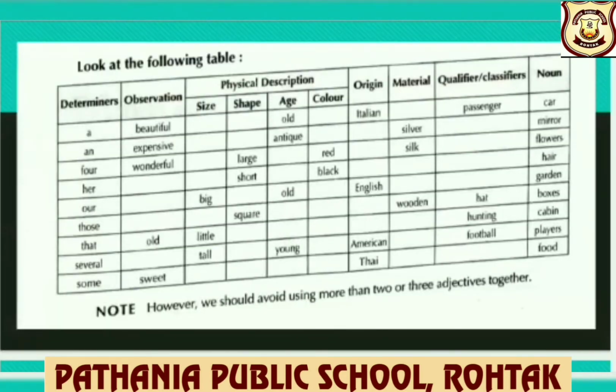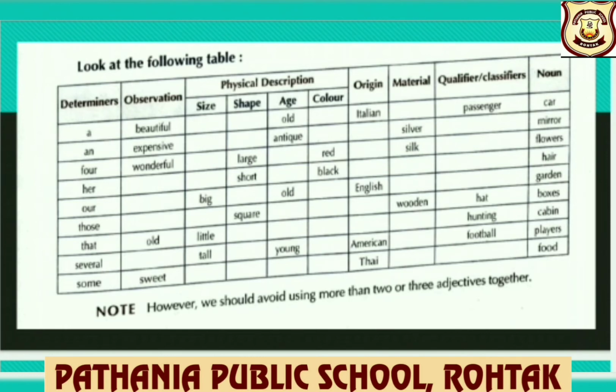Children, though we should avoid using more than 2 or 3 adjectives together in a sentence, if you find any, then how should they be placed in a sentence? Let us understand with the help of this table. Determiners, observation, then physical description which includes size, shape, age, color, origin, material, then qualifier, classifiers, noun.